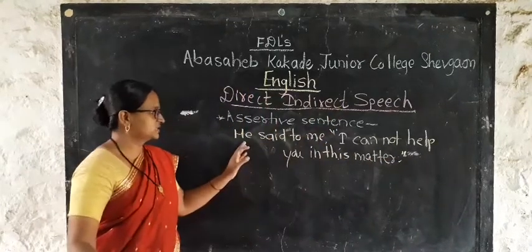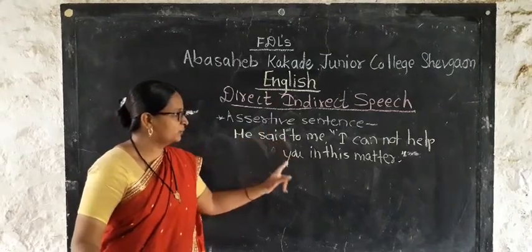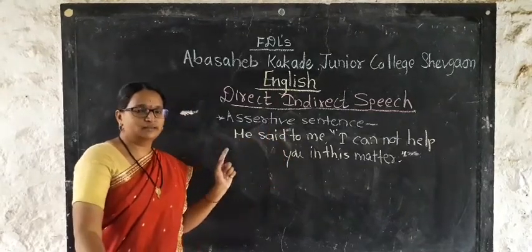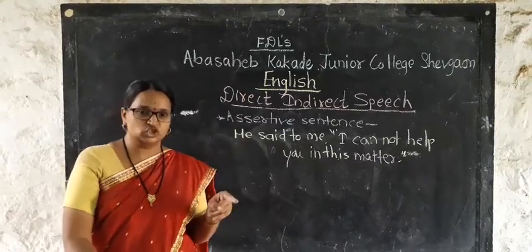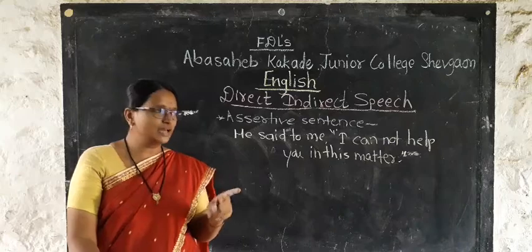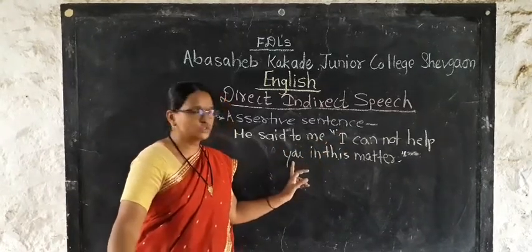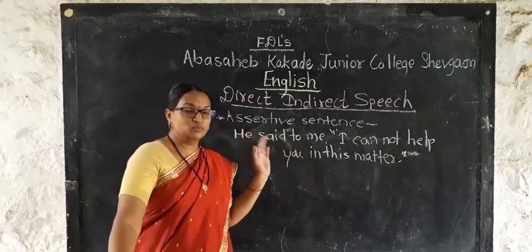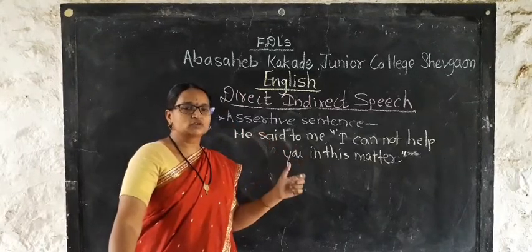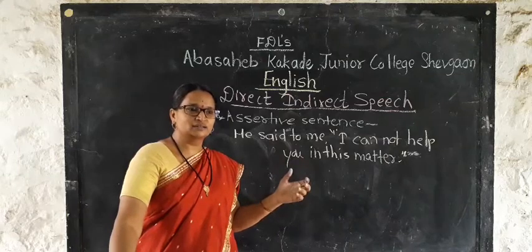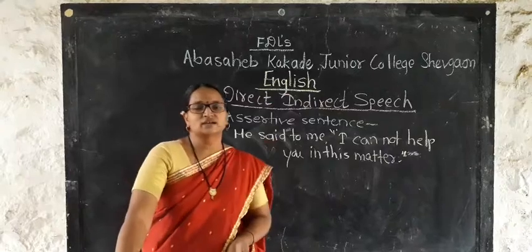See, I have written a sentence. He said to me, "I cannot help you in this matter." Now the sentence is in direct speech. Why? Because double inverted commas are used, and whatever the speaker is telling, those words are spoken by a third person as it is, and that's why this is direct speech.